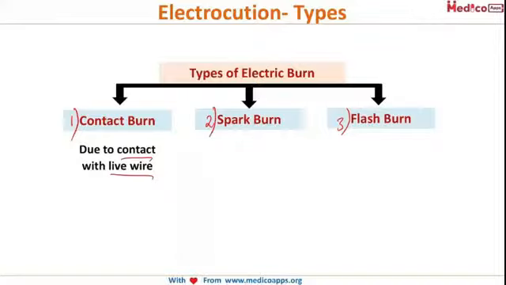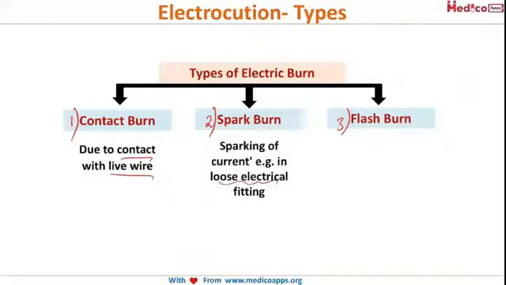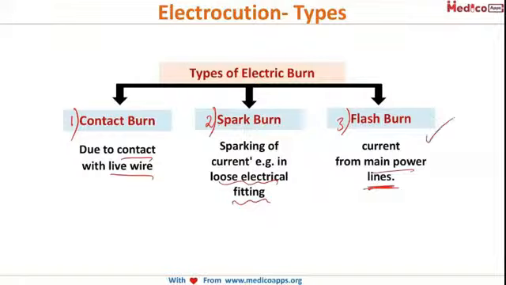When you talk about spark burn, it is due to sparking of current like in a loose electrical fitting. There are sparks occurring from a loose electrical wire. We all have seen that, right? So that results in spark burn. What is flash burn? It is current from the main power lines. These are the huge power lines which transmit current. These result in flash burn.